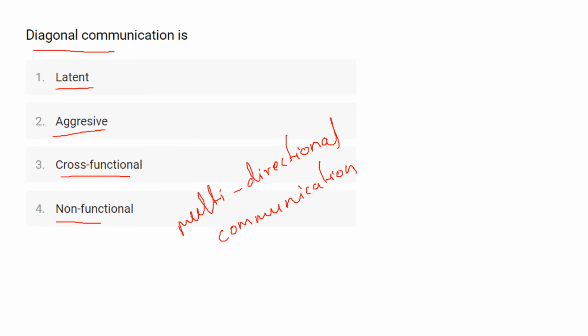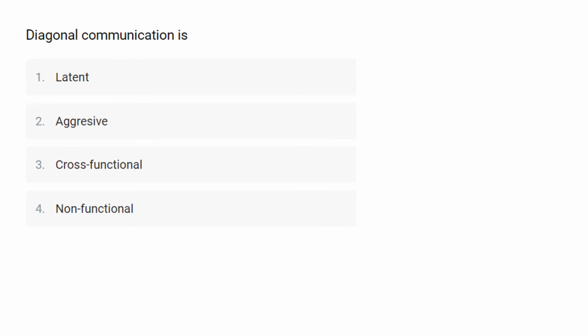Diagonal communication is a type of communication that combines vertical and horizontal elements. So here the correct answer for this question is option number 3.